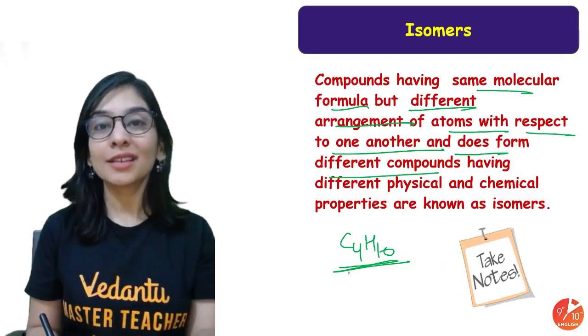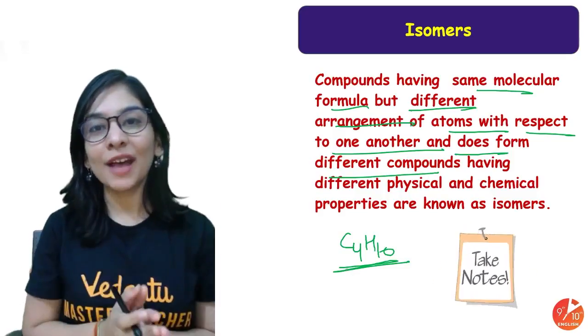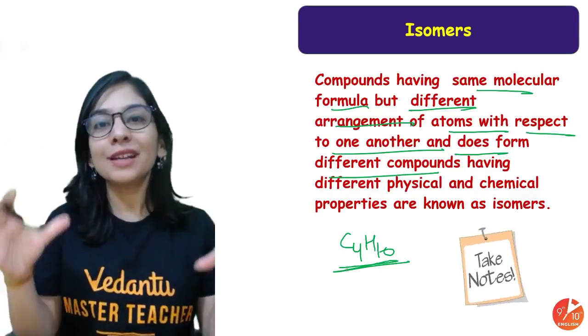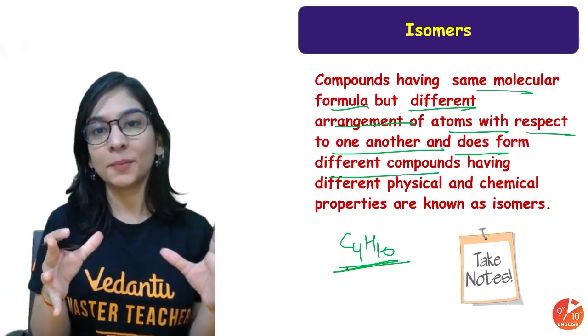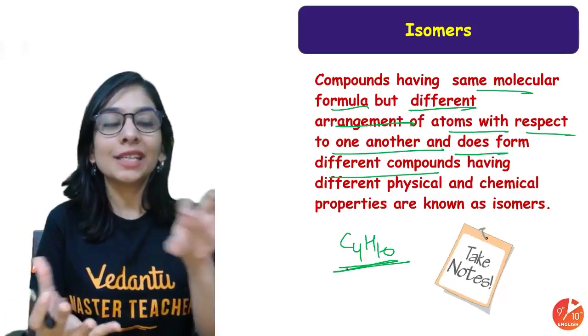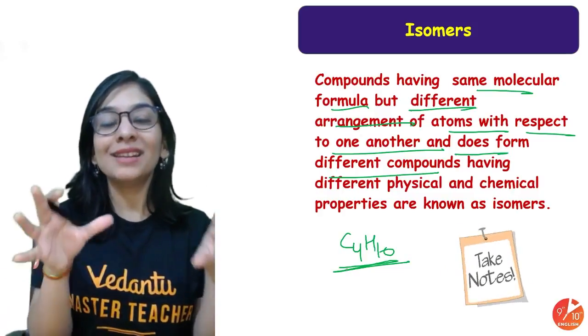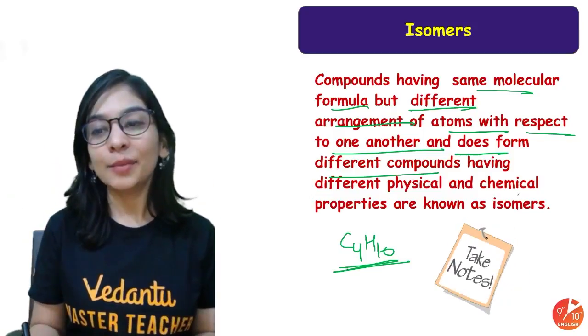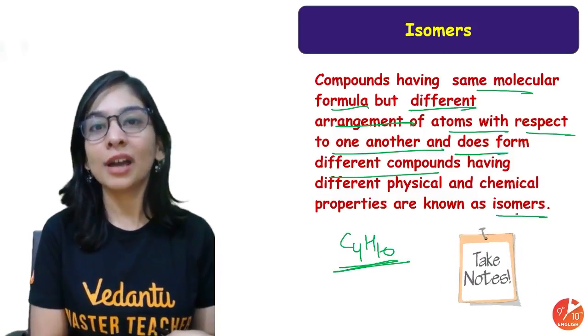So, students, in organic chemistry, whenever you have the same molecular formula, it can be represented with a different arrangement of those carbon and hydrogen atoms and can give a different kind of compound having a different name. So they have different physical and chemical properties, and they will be called isomers of each other.